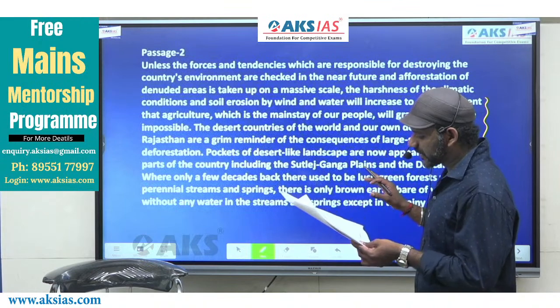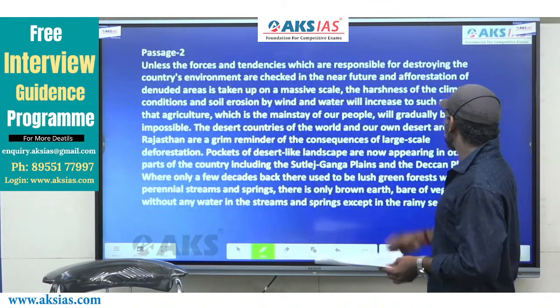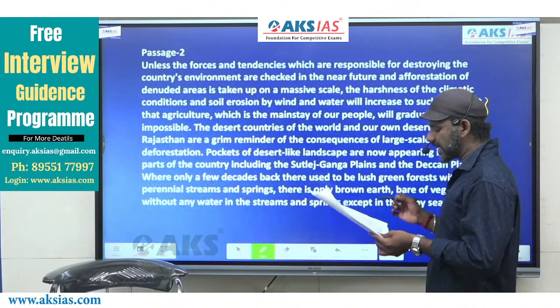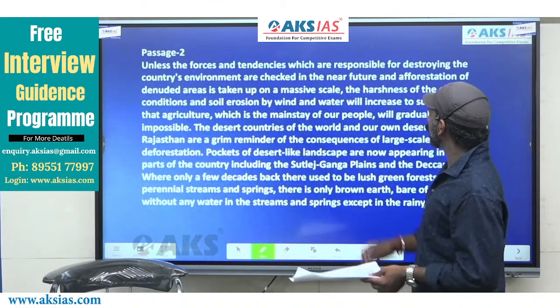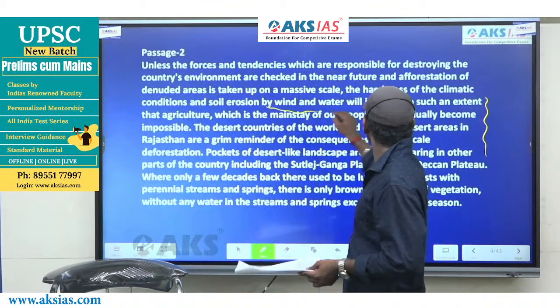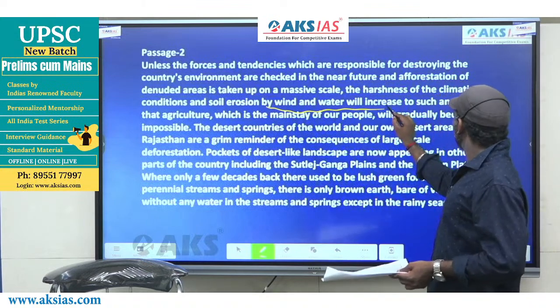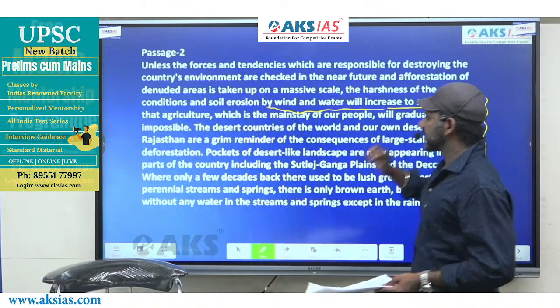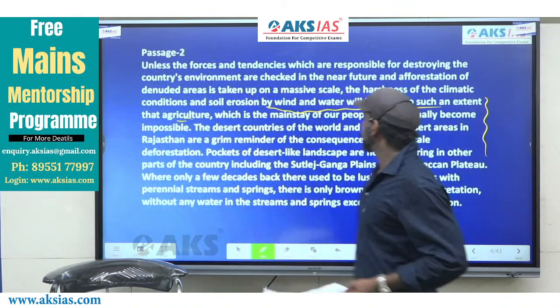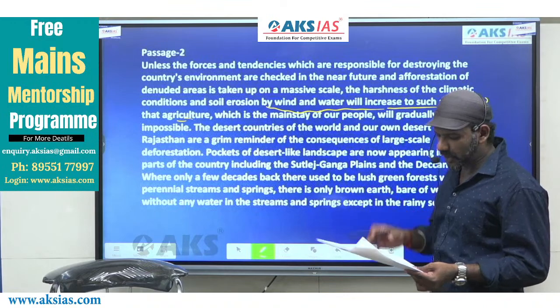So soil erosion happens by wind and water, and it will increase to such an extent that agriculture will gradually become impossible.